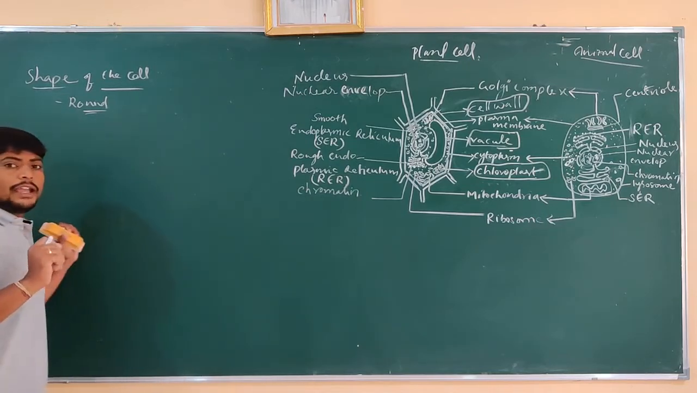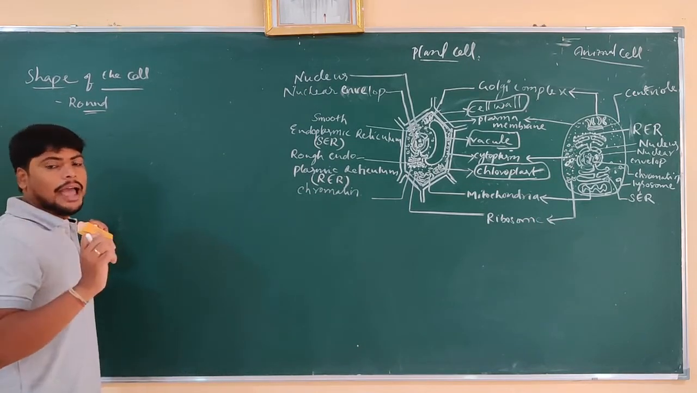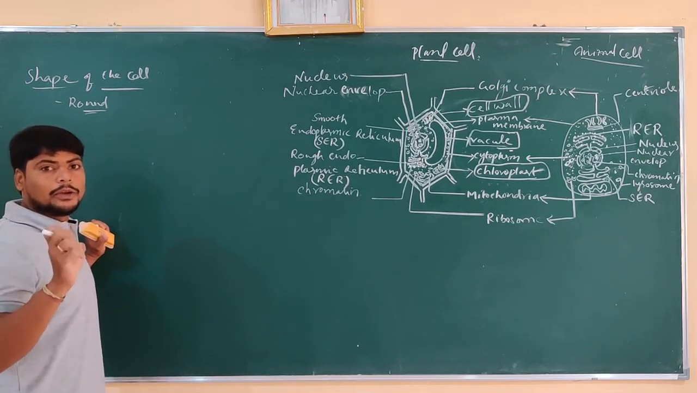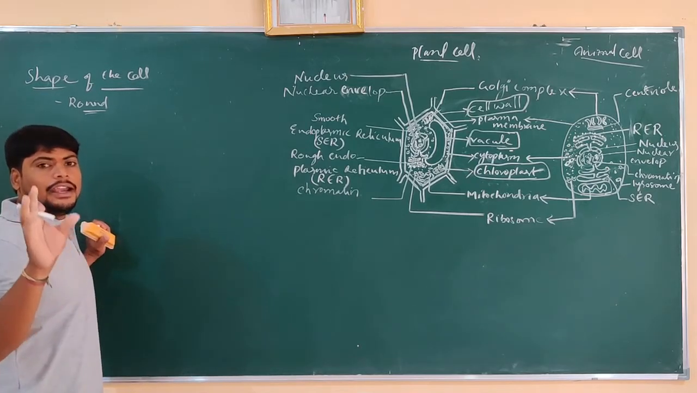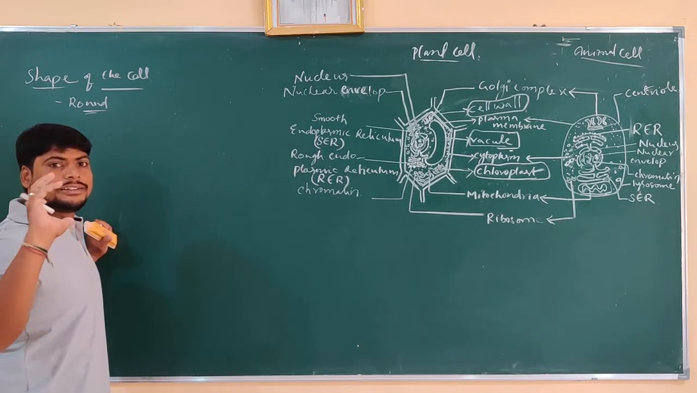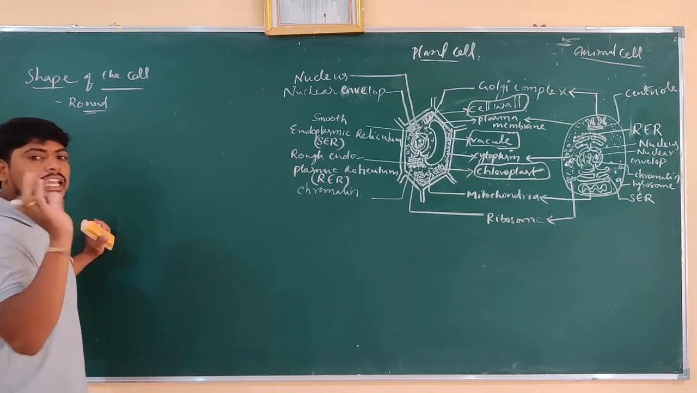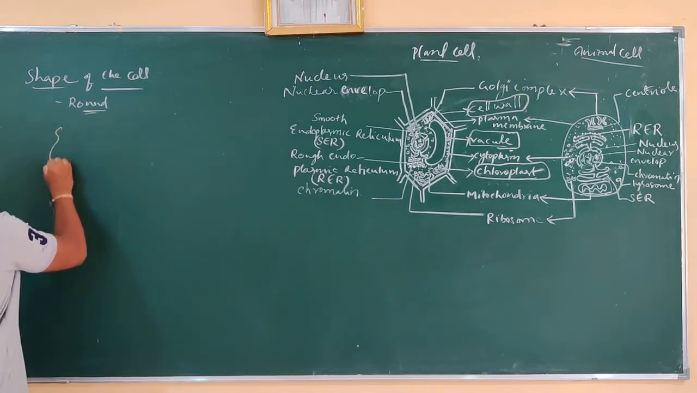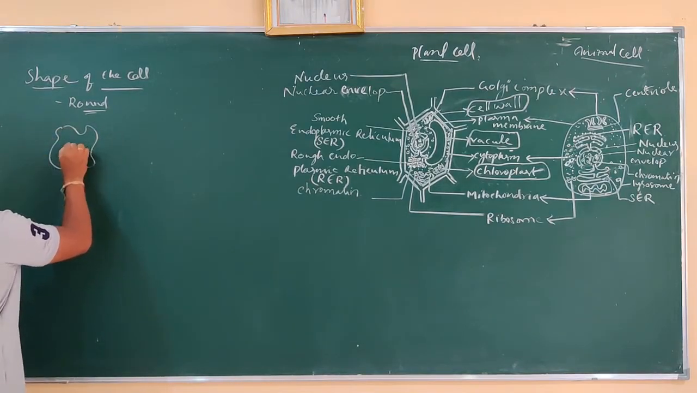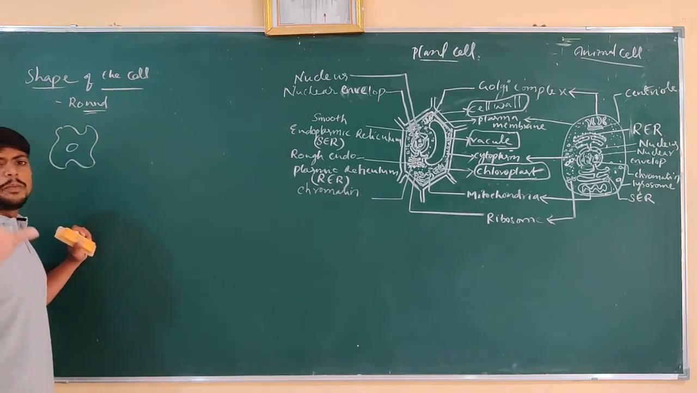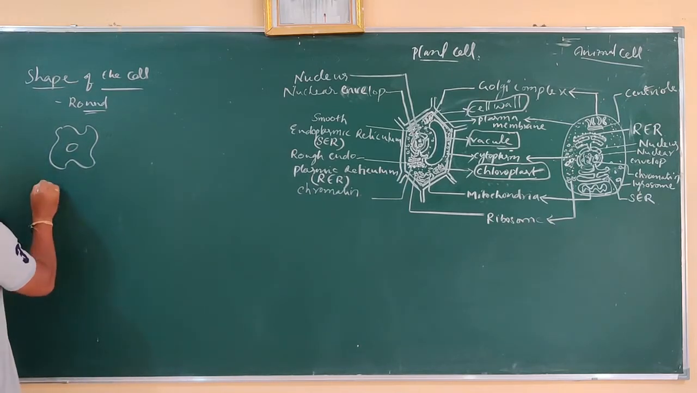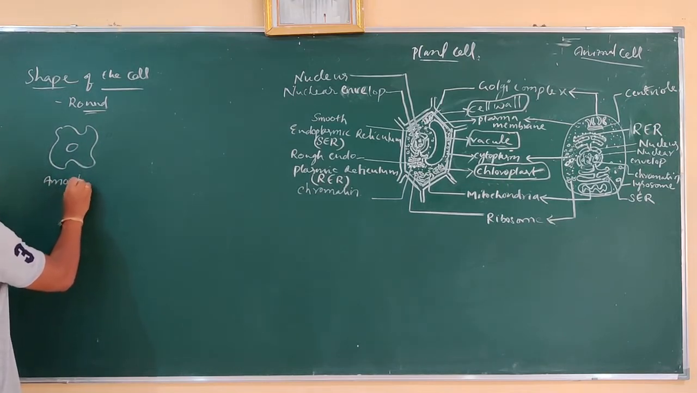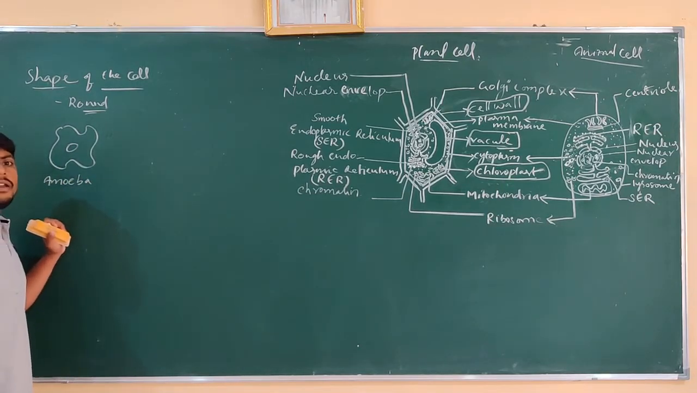For example, if you take a cell like amoeba, as we know, it is a microorganism, a single-celled organism. In general, it does not have any particular shape. That is, it is irregular in shape. There is no definite shape to the amoeba. So, some cells are found irregular in shape, like amoeba.